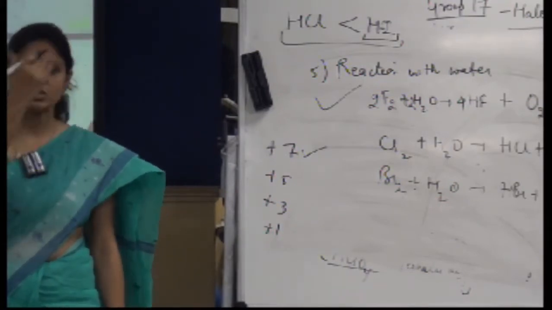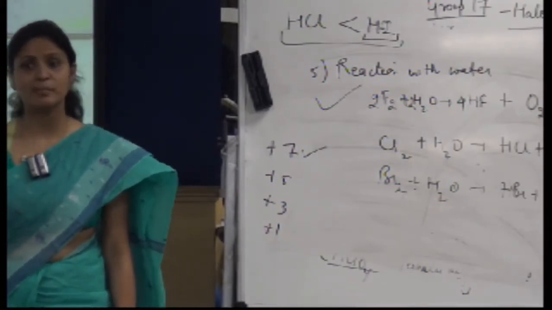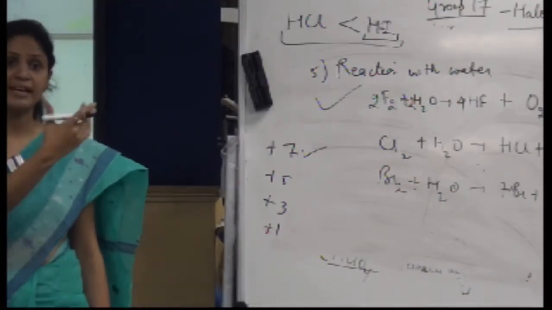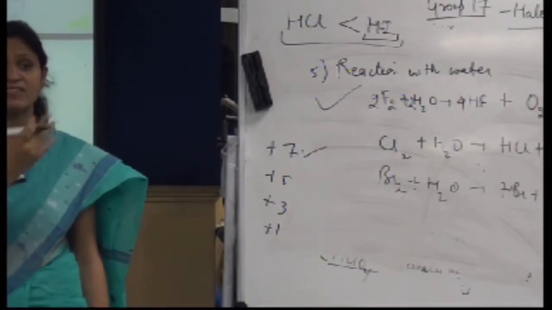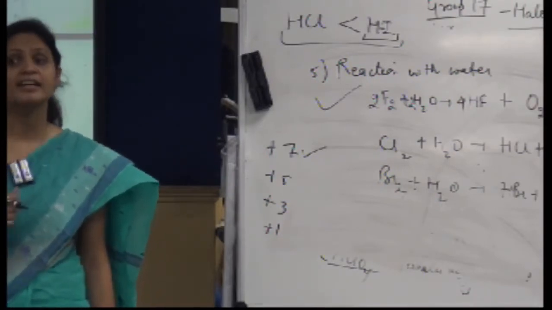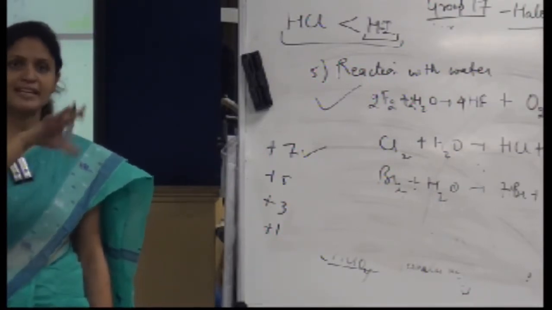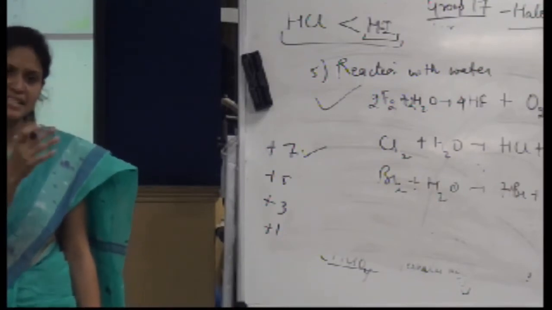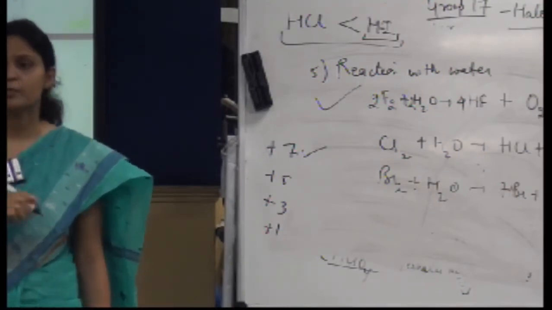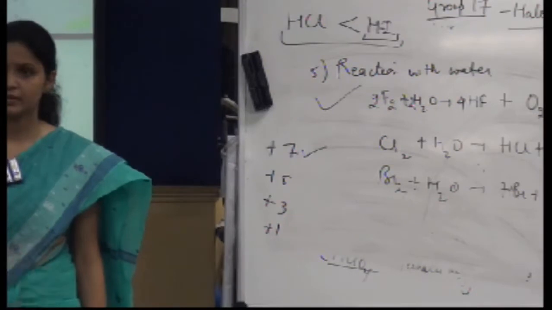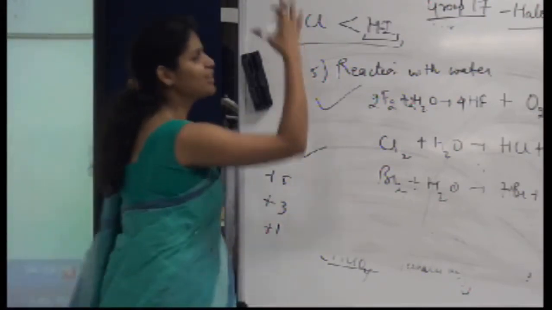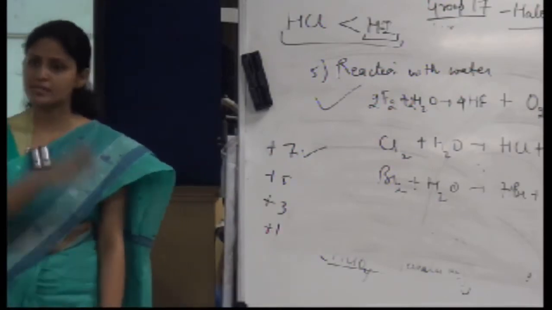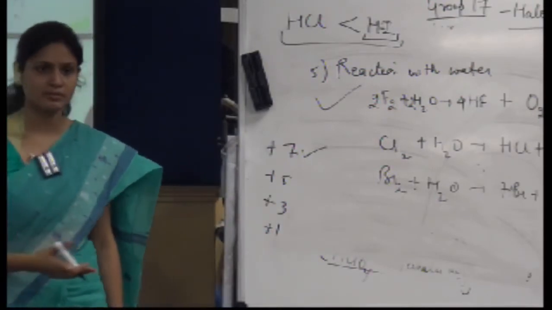Because in case of iodine, extra shells are being added, the last electron is getting away from the nucleus, and hence the effective nuclear charge is decreasing. So it has the least tendency to hold back the proton, or the hydrogen, right? So it can easily give it away because the size difference is very large, right?